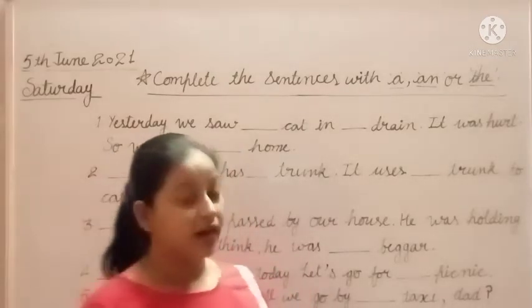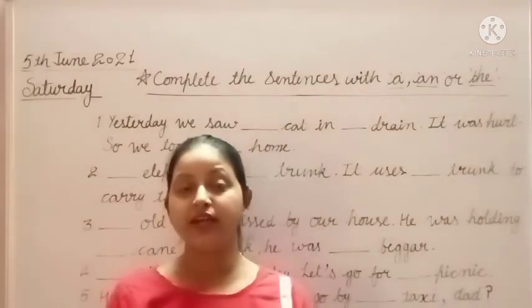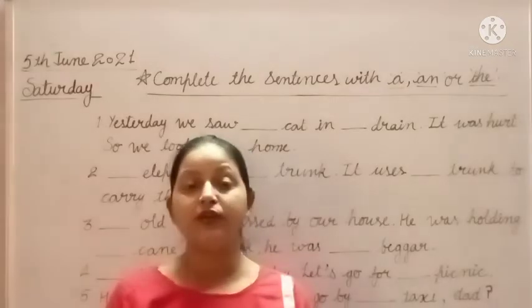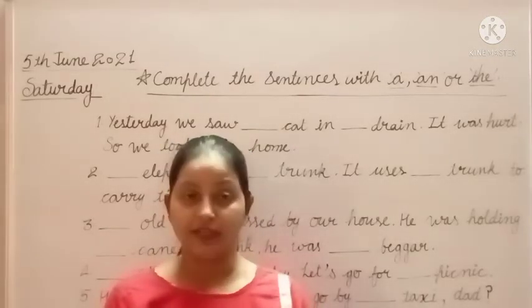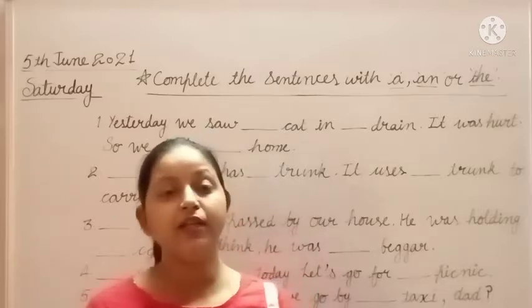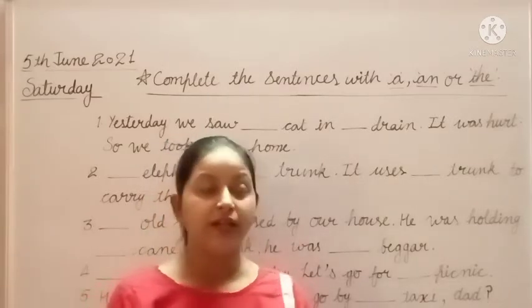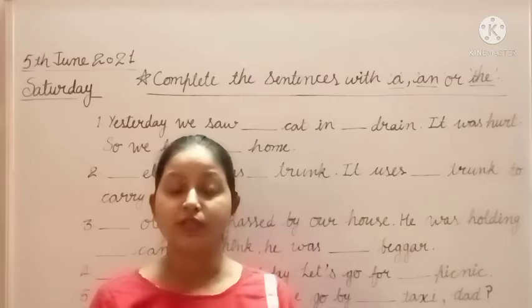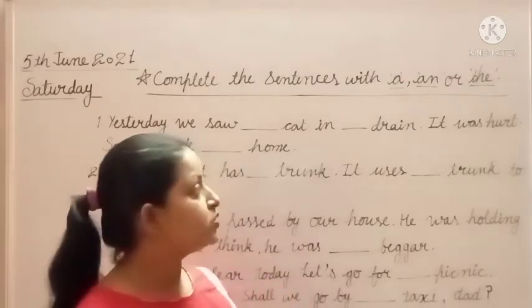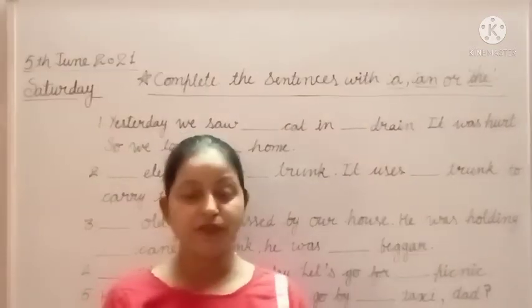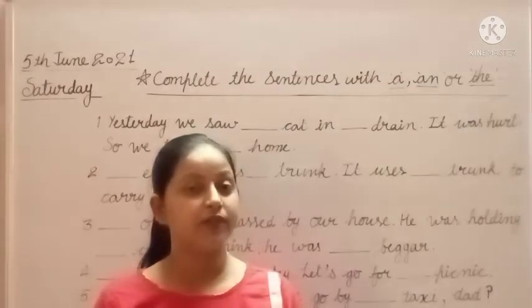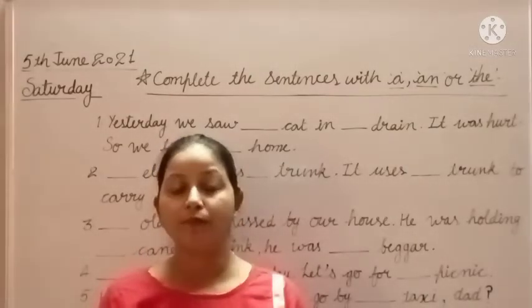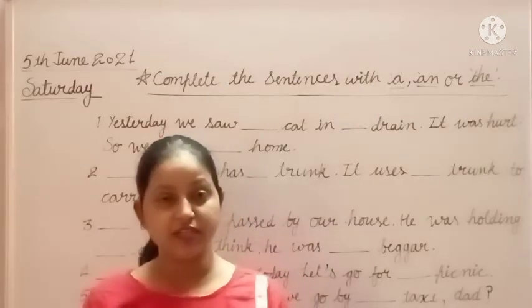Okay students, and that is the definite article. Yes, we use the with particular things. We use the with the name of a particular thing, like proper nouns. We use the with the proper nouns, with the superlative degrees, and with the names of rivers, monuments, mountains, oceans and seas.